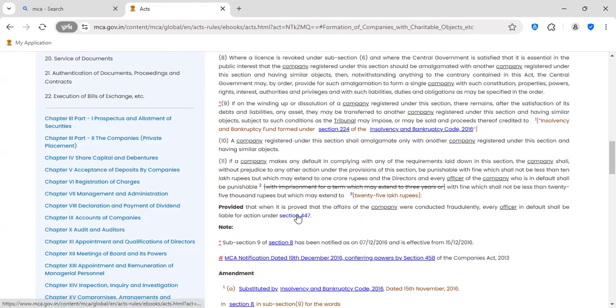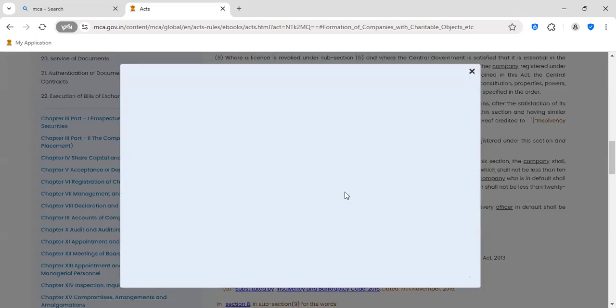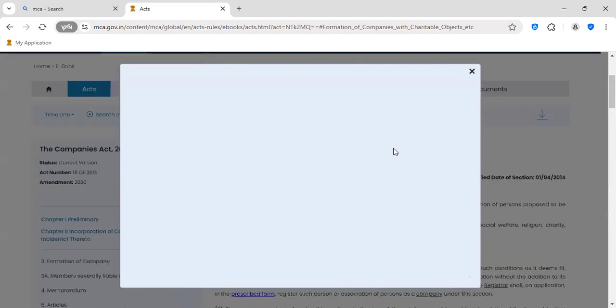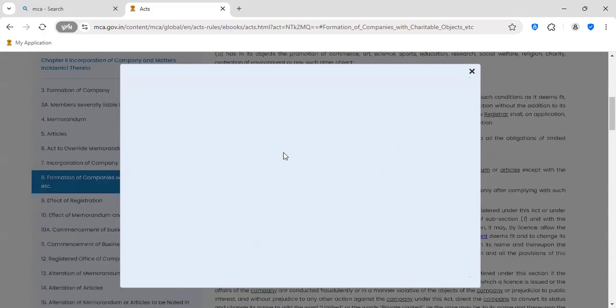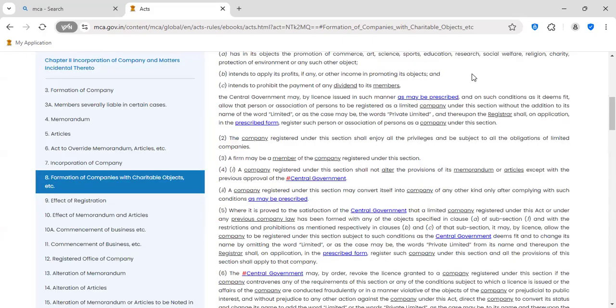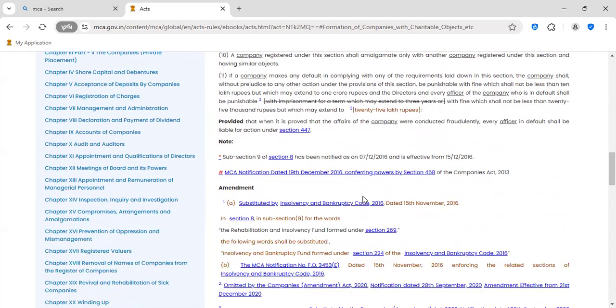If you see Section 447, see the punishment and imprisonment. Then I will show you that also. No, it is not coming. I think maybe technical issue. But I'll explain, Section 447 is very dangerous. It is better not to come into that.